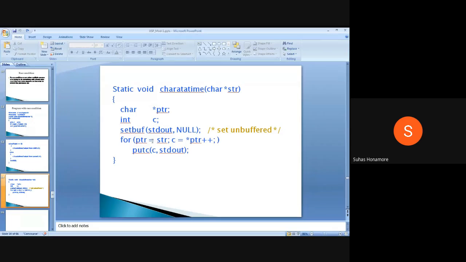Since this is IO, IO operations will take more time compared to process execution. IO operations normally run in terms of milliseconds. Process execution, whatever we write as microprocessor code, will be converted into zeros and ones and run in terms of microseconds. That is, 10 raised to minus 6 seconds per instruction, while IO operations run at 10 raised to minus 3 seconds per instruction.